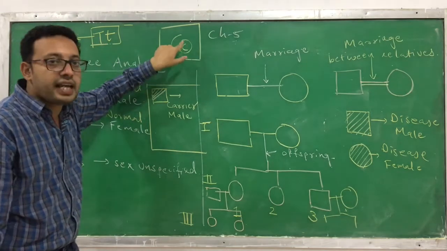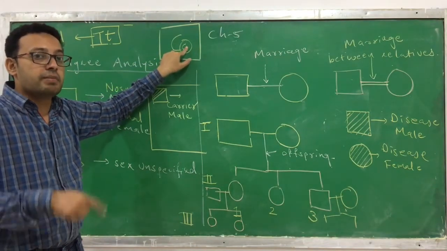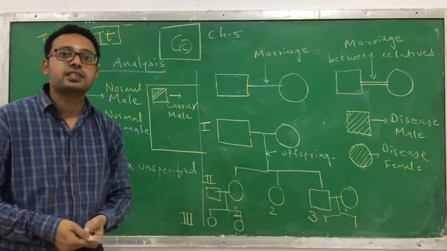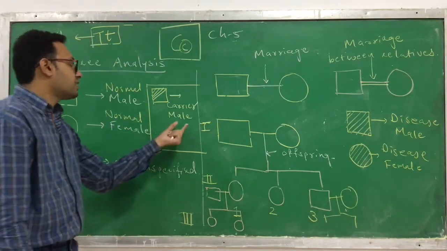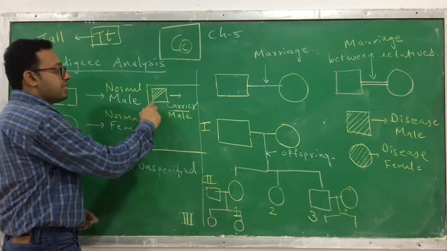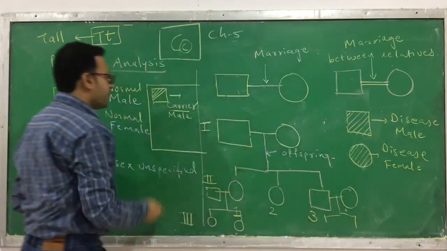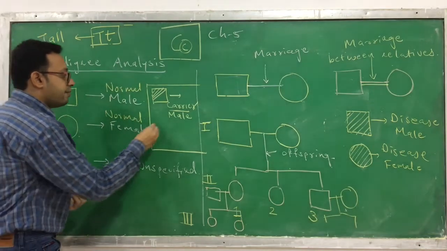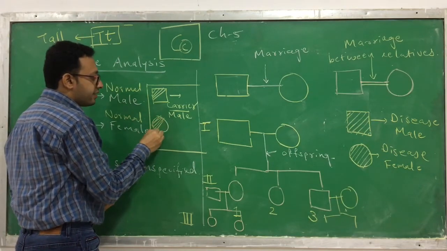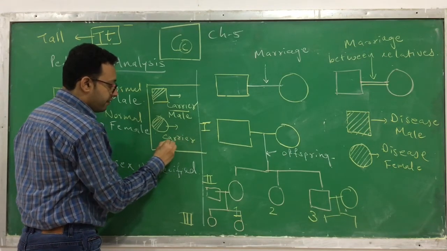Similarly, if the person has a gene for a disease, it is a recessive gene but it is not expressed due to the presence of the dominant. So the person might not have the disease but has the gene for it. Such a person is called a carrier. This carrier male is represented as a square with half shading. If it is a disease, then fully shaded. If it is a carrier, then half shaded. The same thing happens in the female. If the circle is half shaded, then it is called a carrier female.